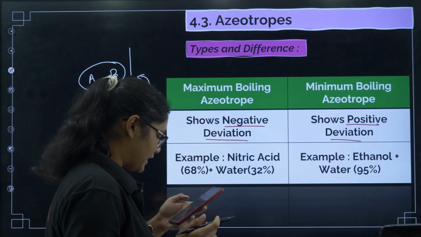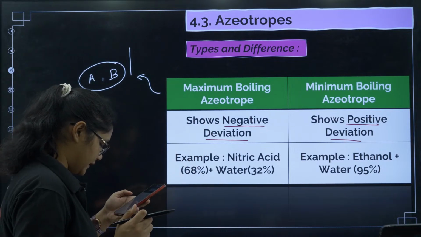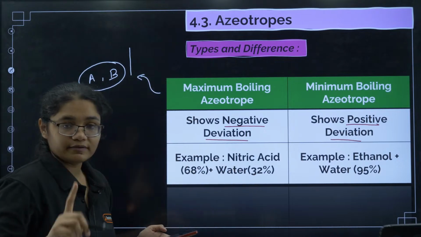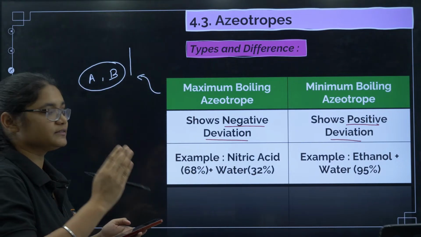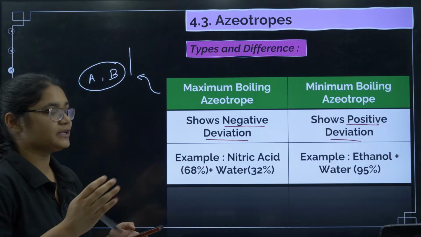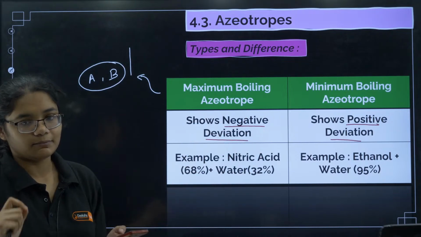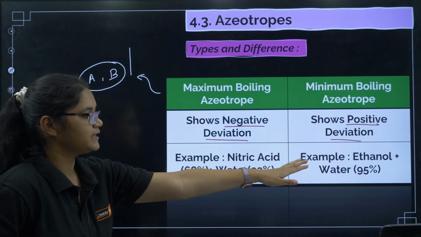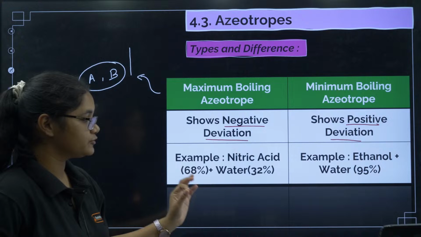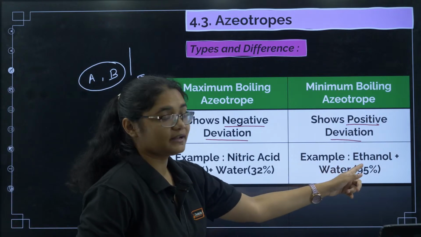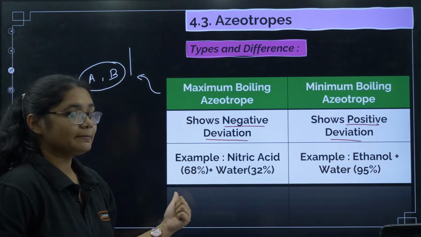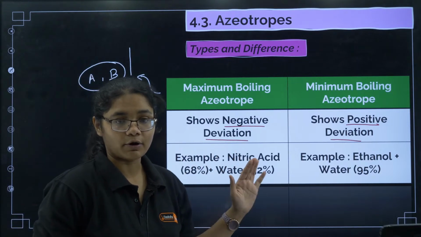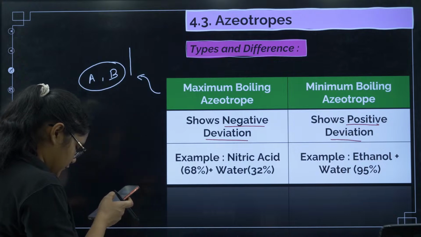Now we have here examples. You can see the examples. Nitric acid and water. So always remember the examples for positive deviation and negative deviation, maximum boiling and minimum boiling. The examples are nitric acid plus water, and here the example is ethanol plus water. The percentage is also important: 95% water, 5% ethanol, 68% nitric acid and water is 32%. These are the important examples that you should remember.